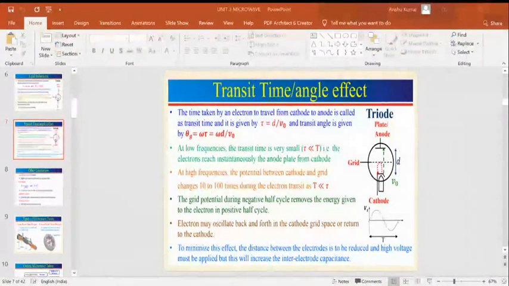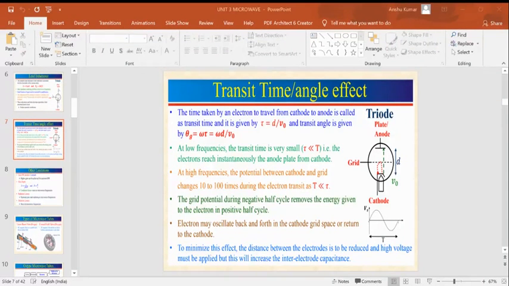This is the third point, and it's an important point also. Transit angle depends upon the transit time. Transit angle is not negligible at microwave frequency because it depends on transit time, and transit time further depends on the length between anode and cathode and the applied voltage.